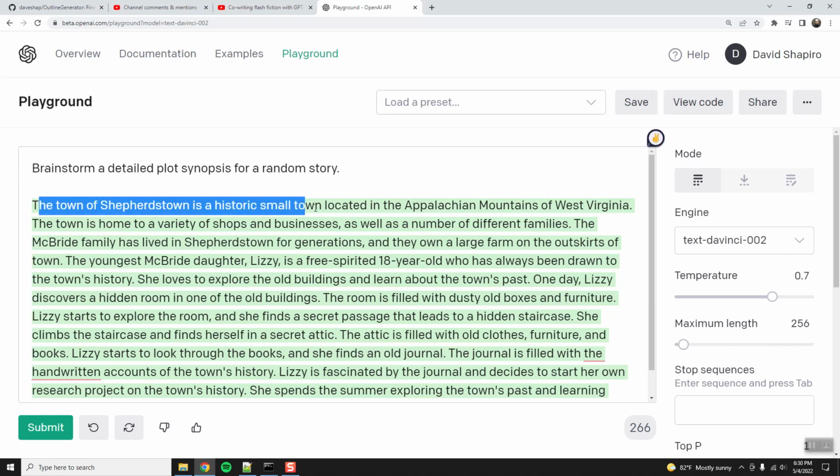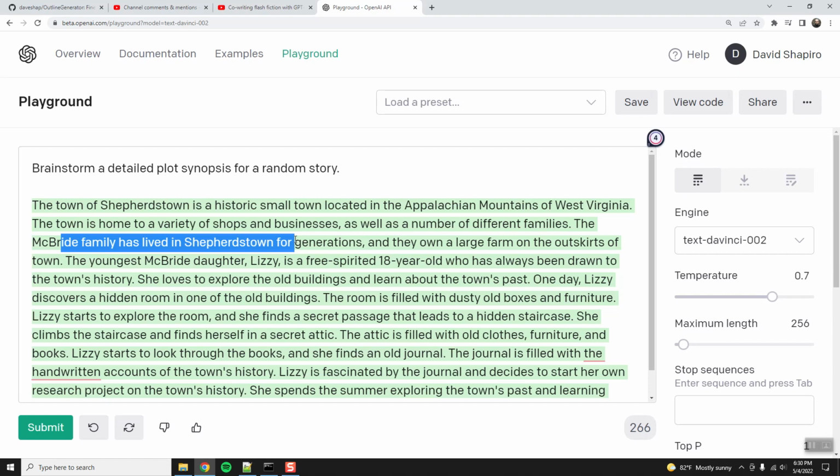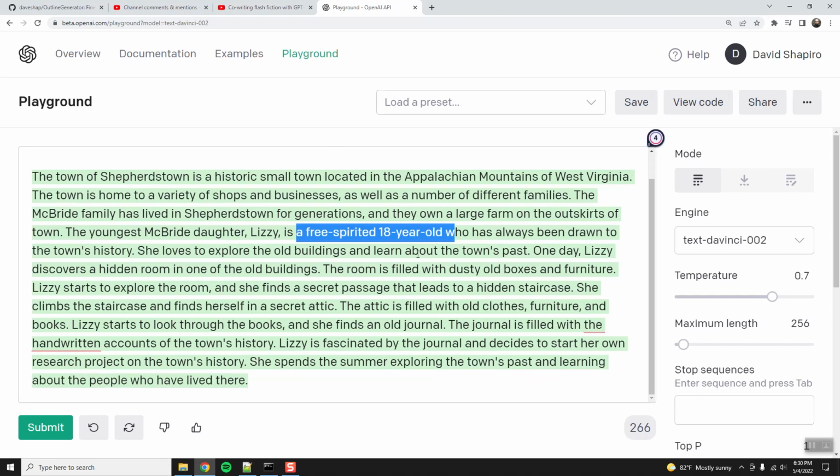So the town of Shepherdstown is a historic small town located in the Appalachian Mountains of West Virginia. The town is home to a variety of shops and businesses, as well as a number of different families. The McBride family has lived in Shepherdstown for generations, and they own a large farm on the outskirts of town. The youngest McBride daughter, Lizzie, is a free-spirited 18-year-old who has always been drawn to the town's history. She loves to explore the old buildings and learn about the town's past. One day, Lizzie discovers a hidden room in one of the old buildings.